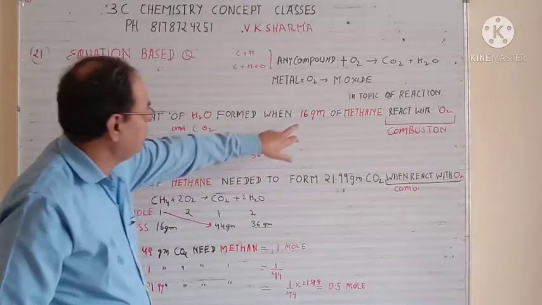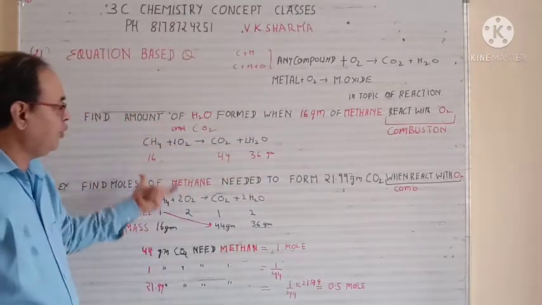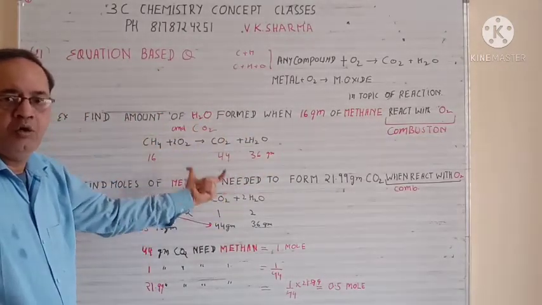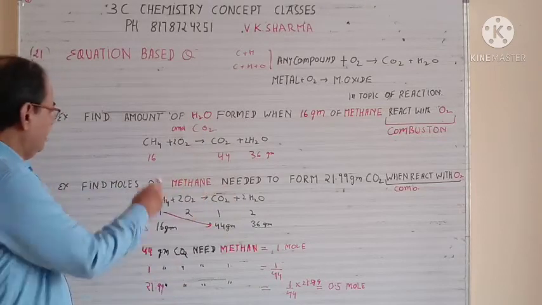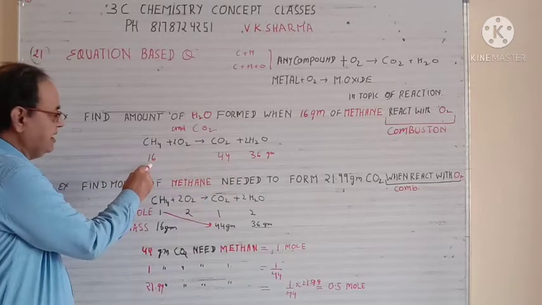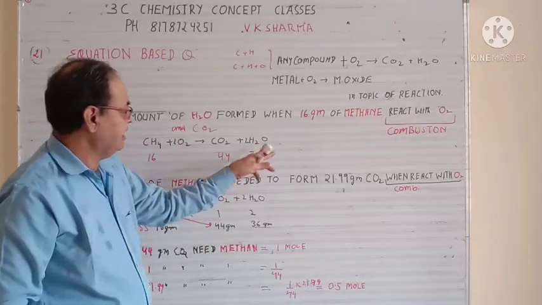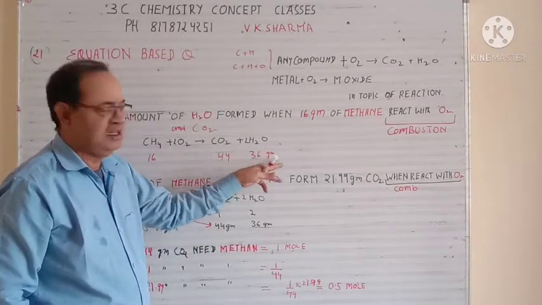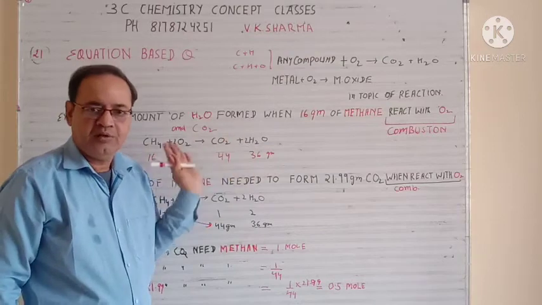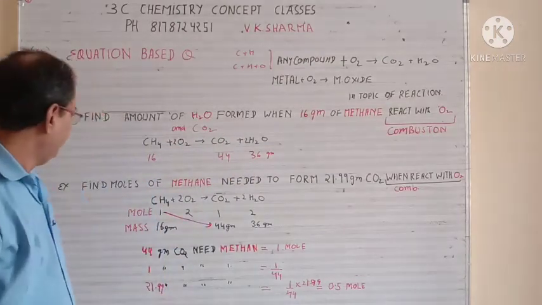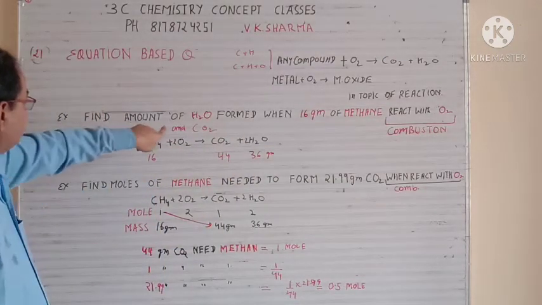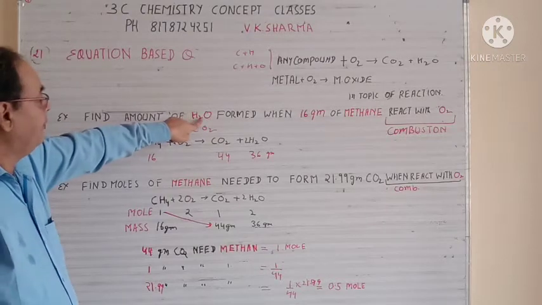Now he is asking about the grams. So write the grams of each and every element or compound below it. So CH4 methane is 16 gram, CO2 is 44 gram, water is 18 multiplied by 2 is 36 gram. So this is our value. So now he is asking to find the amount of H2O.